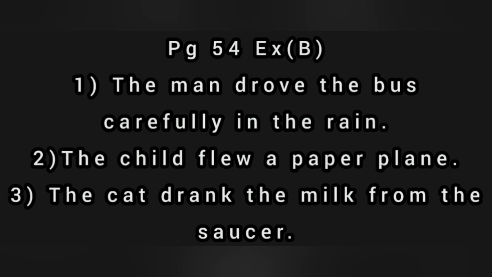Second question, the child dashed a paper plane. So which will be the suitable verb in the box? Fly is the verb. So fly, past form, flew. So the answer is, the child flew a paper plane. Okay children? The next exercise, the cat dashed the milk from the saucer. So what can be the suitable verb? Drink. Drink is in present form. And what is the past form of drink? Drank. So the answer is, the cat drank the milk from the saucer.